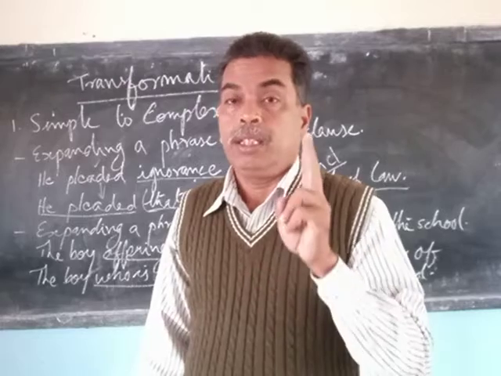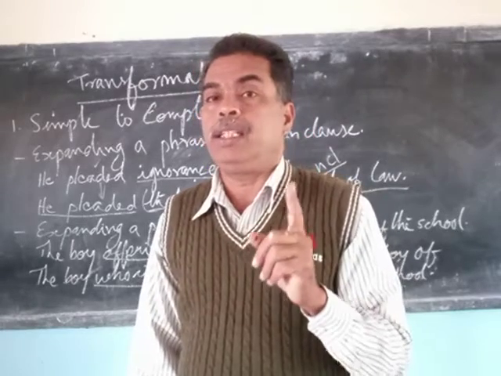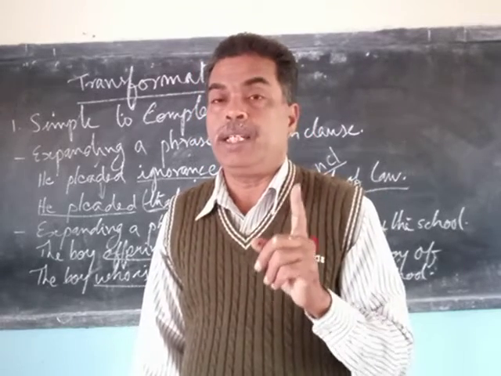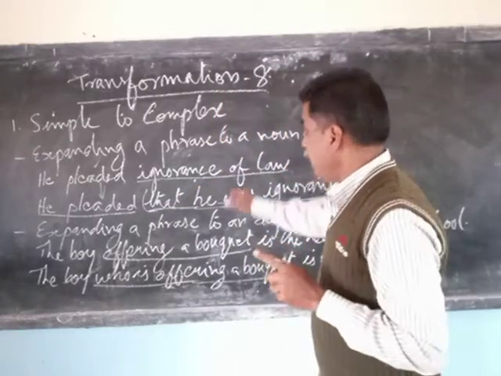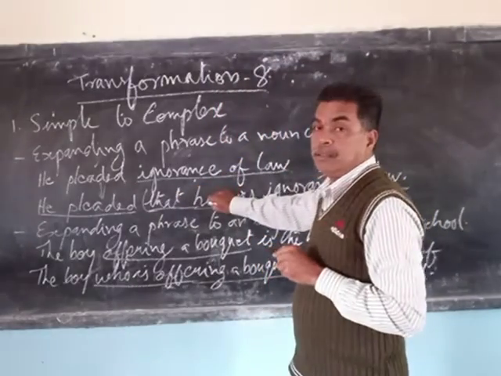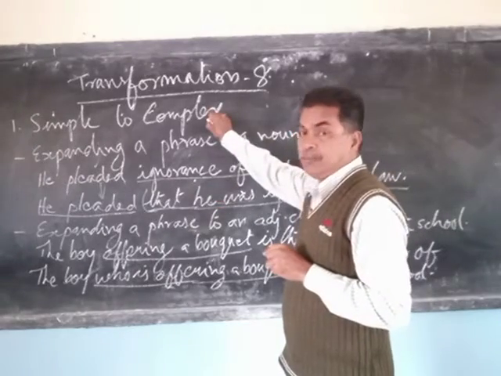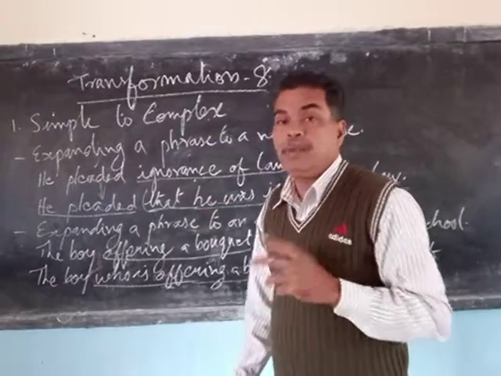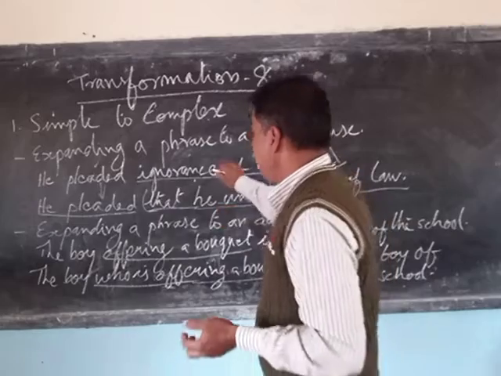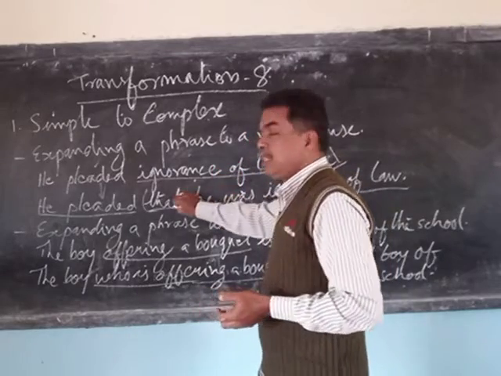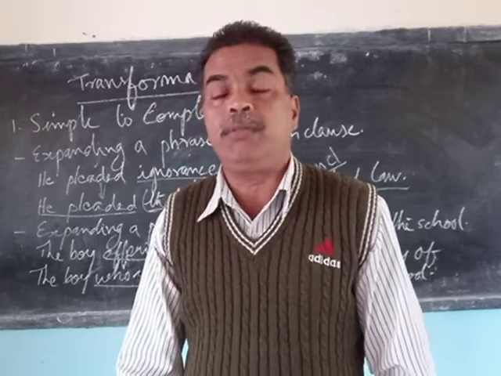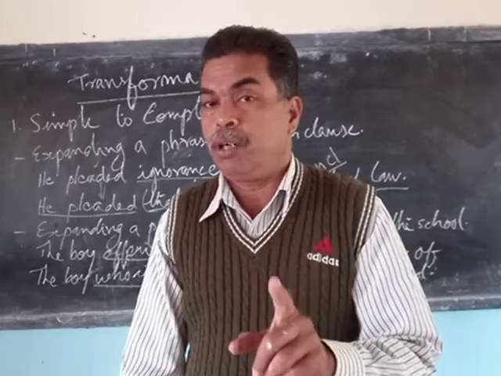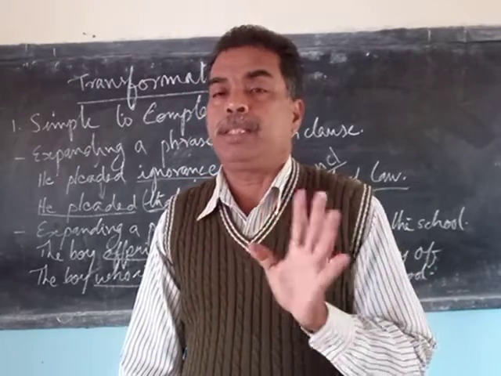One more thing, I had told you to learn the conjunctions, coordinating and subordinating, by heart. Suppose in the exam, looking at the meaning alone, you put a coordinating conjunction; sometimes the sentence can be meaningful without any difficulty, but it will not be a complex sentence.